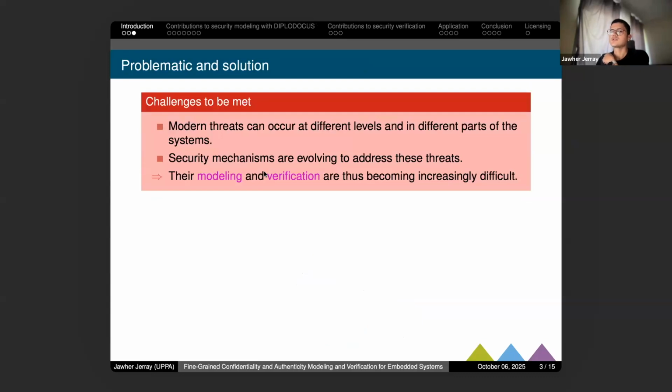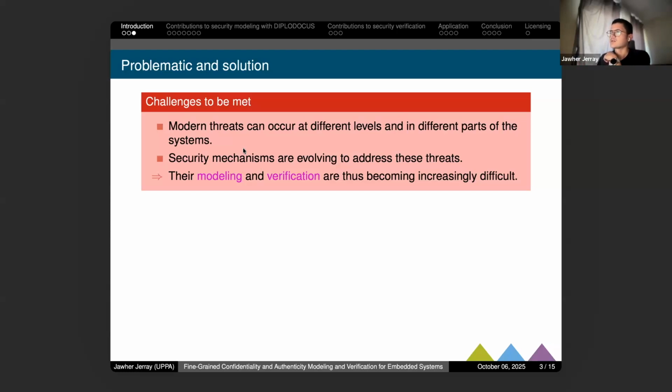So the challenge that we have to meet for our contribution is that we now have modern threats, and designing against this type of threats is becoming harder, which is why the security mechanisms are evolving, especially when the threats are also evolving.